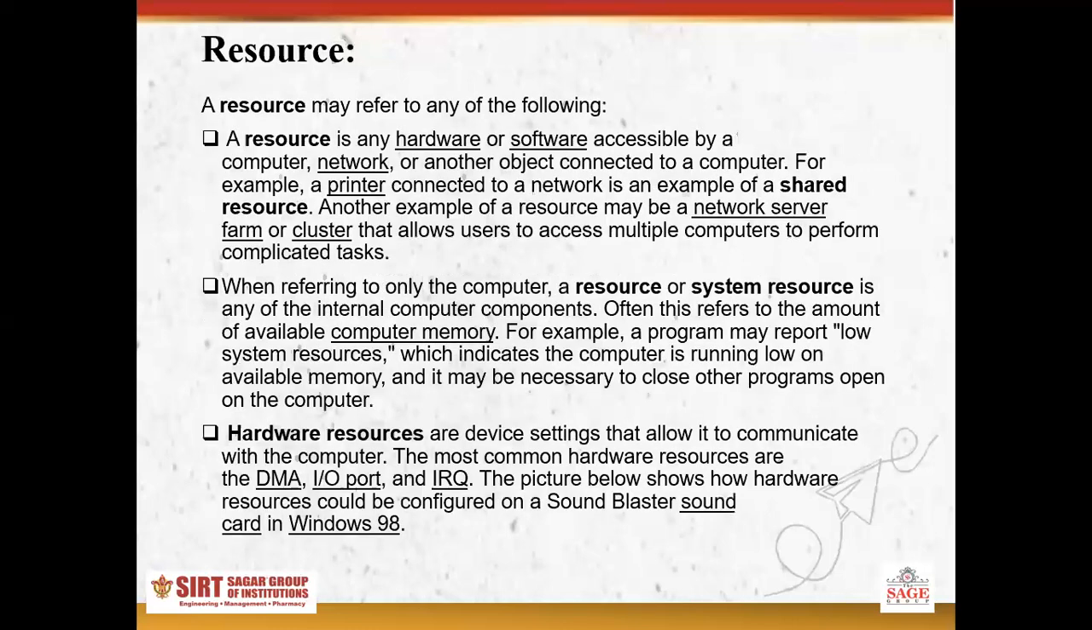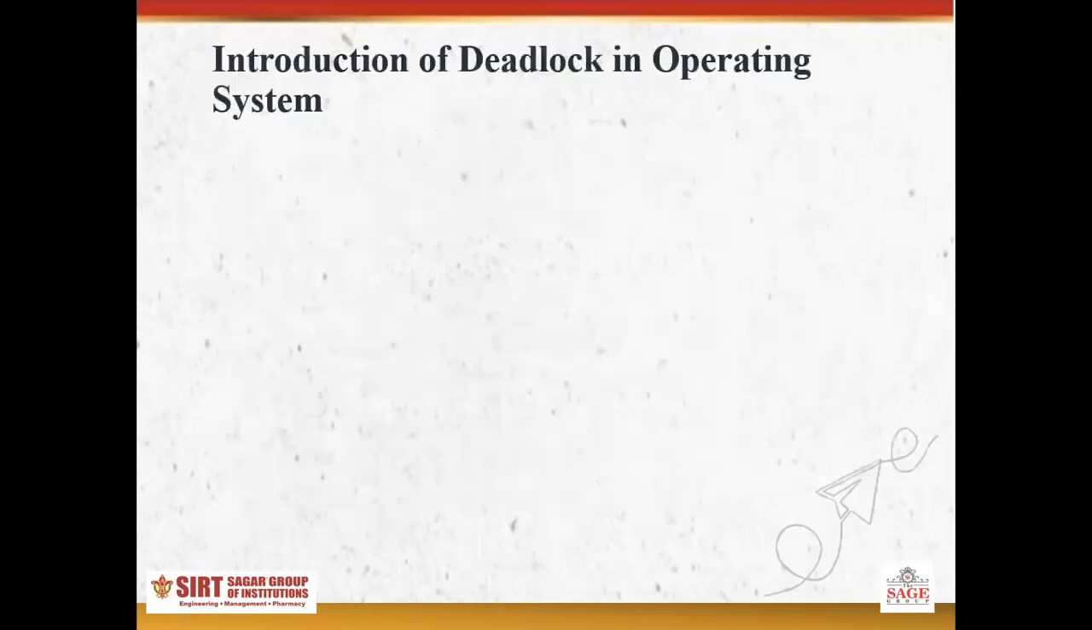Second thing is resources. Resources are of many types: hardware resources and network resources. Hardware resources are DMA, input output port, IRQ, and some hardware resources like the printer we already saw. Network resources are cluster and network server farm. These are the resources. So now we are ready for learning about deadlocks.